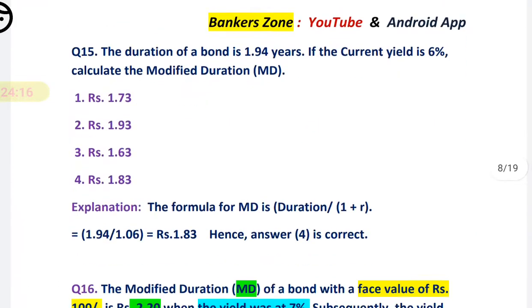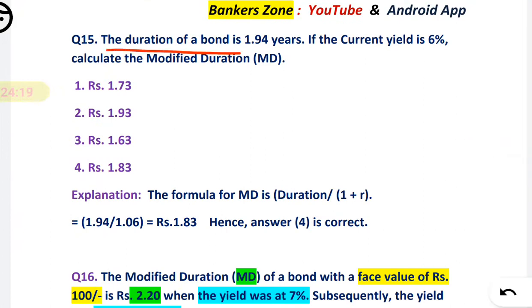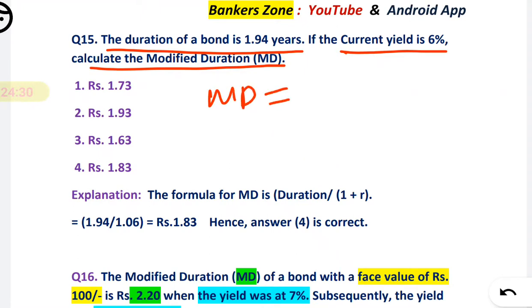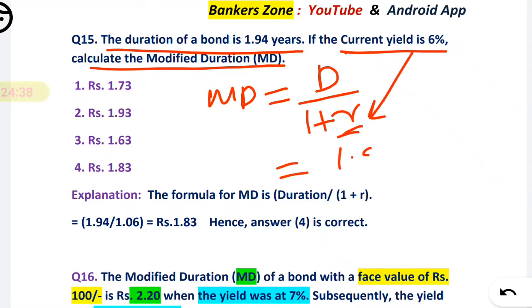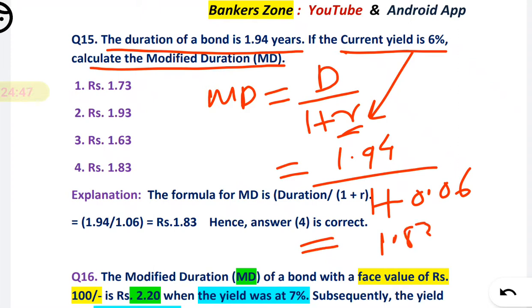Next, question number 15. The duration of a bond is 1.94 years. If the current yield is 6%, we have to find the modified duration. So friends, it is very easy. We know modified duration is nothing but duration divided by 1 plus r, where r is the yield. The duration given is 1.94, divided by 1 plus yield, 6% means 0.06. So when you solve, you will get 1.83 as your answer. See, very easy. Generally they can ask it for 1.5 marks. Okay, a one-liner MCQ, one-liner problem.